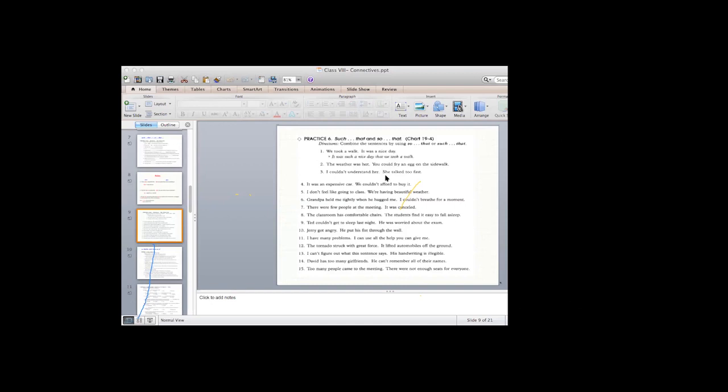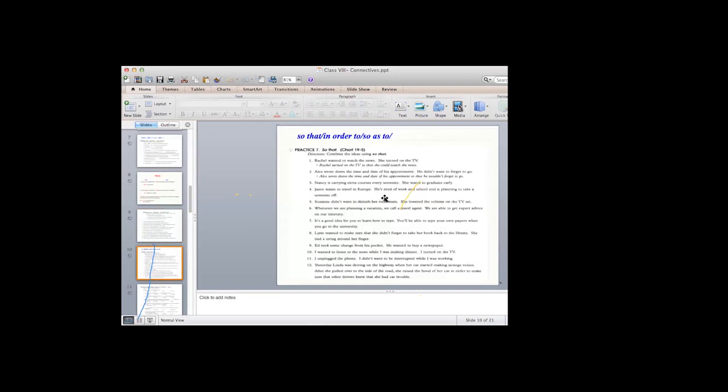All right. So that's it about so, that, and such that. Now we move to the next slide. So we have so that. You remember so that of purpose, in order to, and so as to. So in order to, so as to, so that are expressions of purpose. So this so that here is totally different from so dot dot dot that, so plus adjective and then that. Okay. So let's do the exercise again.